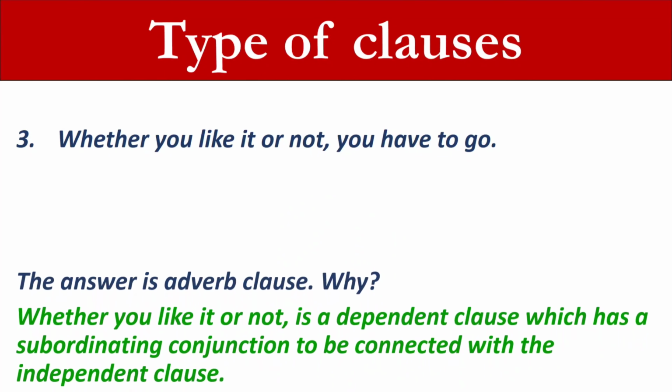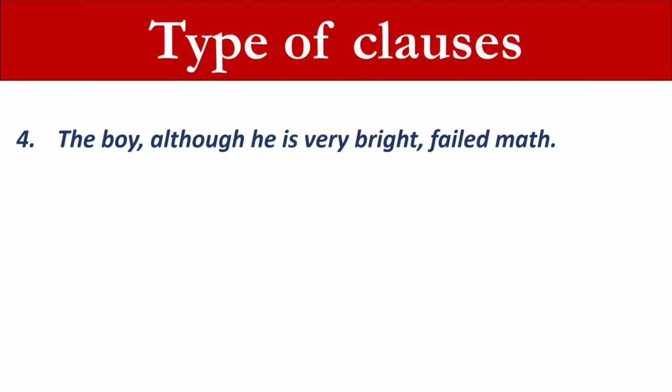The answer is adverb clause. Why? Whether you like it or not is a dependent clause which has a subordinating conjunction to be connected with the independent clause. 4. The boy, although he is very bright, failed math.